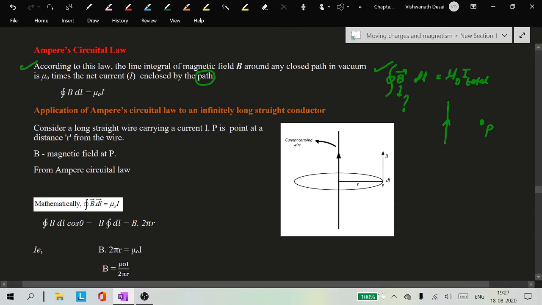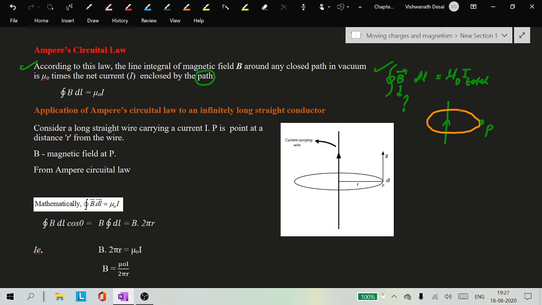To calculate the magnetic field B around the conductor, first we have to imagine a loop. This is the loop I am going to consider. Always we have to choose a loop that has a definite shape, maybe a circular loop or a rectangular loop. That should have a definite geometry. Now I am using a circular loop.